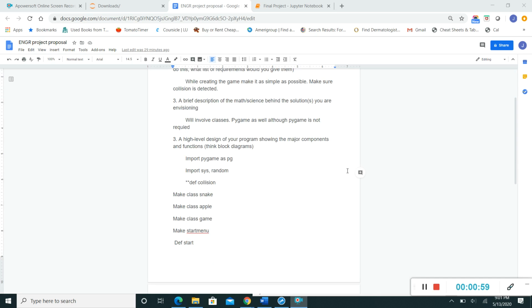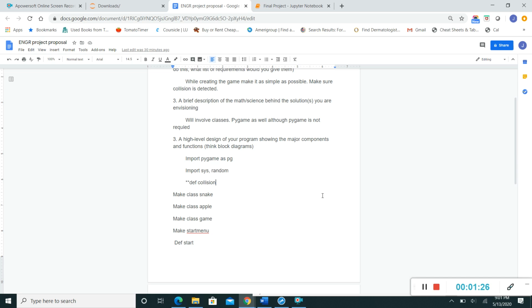The next part was a high-level design of my program showing the major concepts and functions. I don't think I did a very good job with this when I did it because I just didn't really understand how to do this. Think block diagrams, and I didn't really know how to set it up. So I had to do a lot of thinking and a lot of research in order to do the final design of my project.